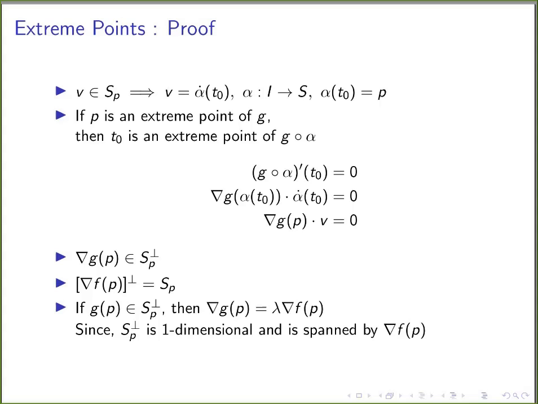So the tangent space S_P is a hyperspace of dimension n in R^(n+1).